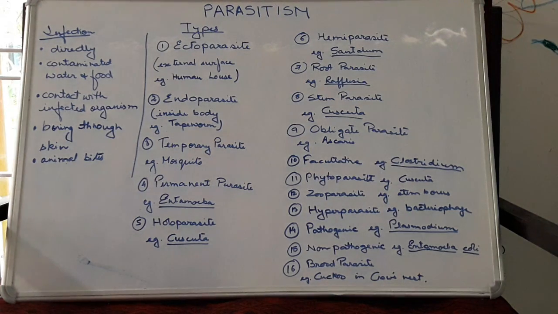Next is hemiparasite. Hemiparasite is also known as semi-parasite. Semi means half. So it is able to prepare its food. But what happens? For obtaining water and minerals, it will depend on the host. So that is the hemiparasite. For example, Santalum. Santalum means the chandan tree.